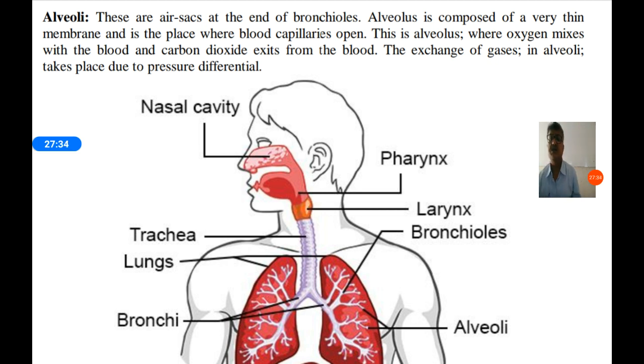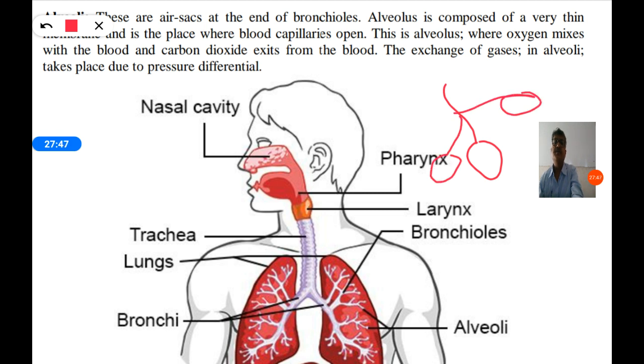Those are nothing but alveoli. Alveoli are small balloon-like structures where these bronchioles end.